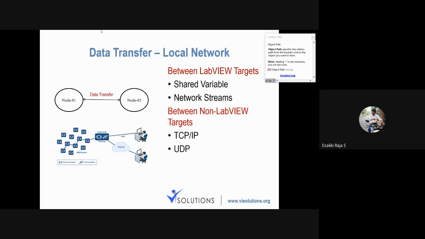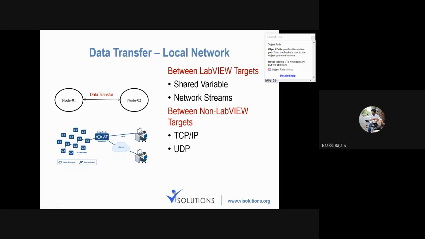Okay, so here we have different methods to transfer data. If both systems support LabVIEW, like if I have two PCs and both PCs have LabVIEW, in that case I can use either a shared variable or a network stream to transfer data.